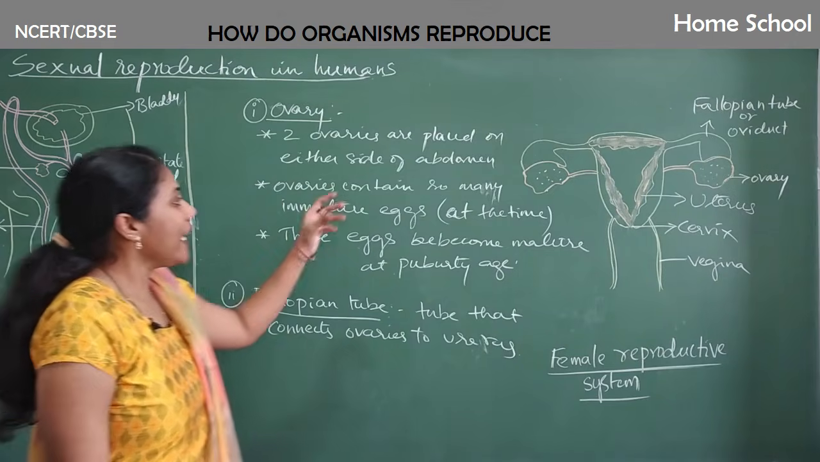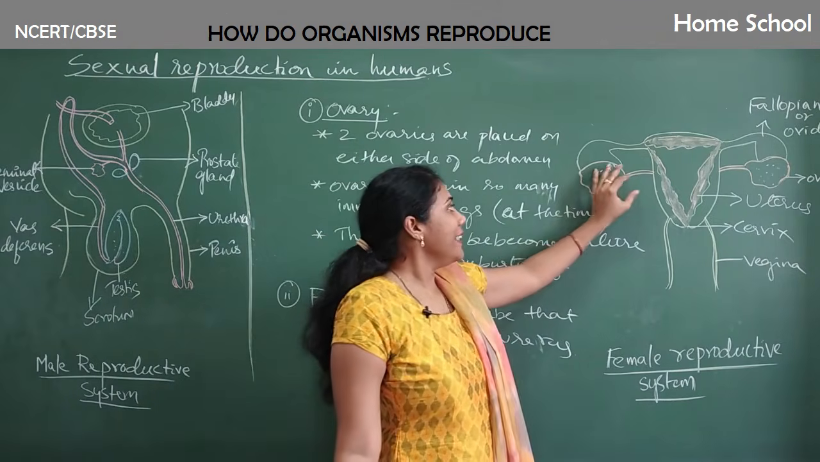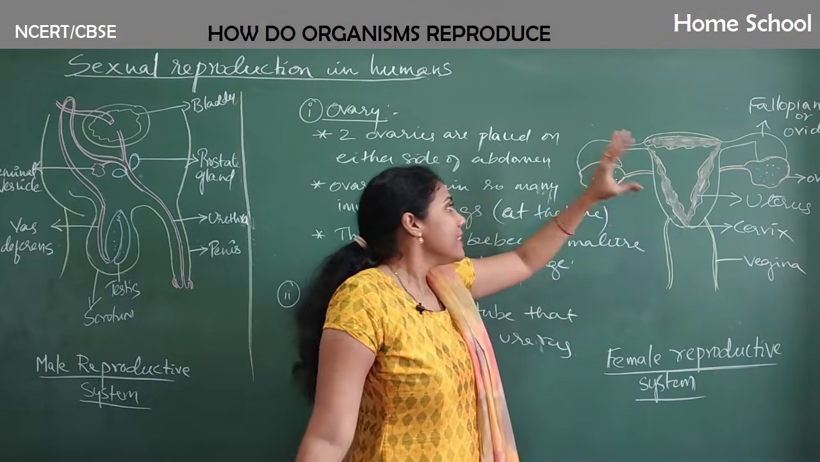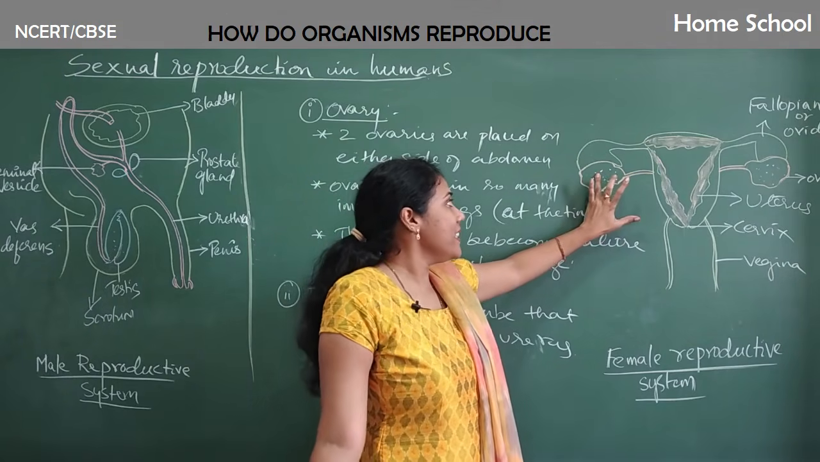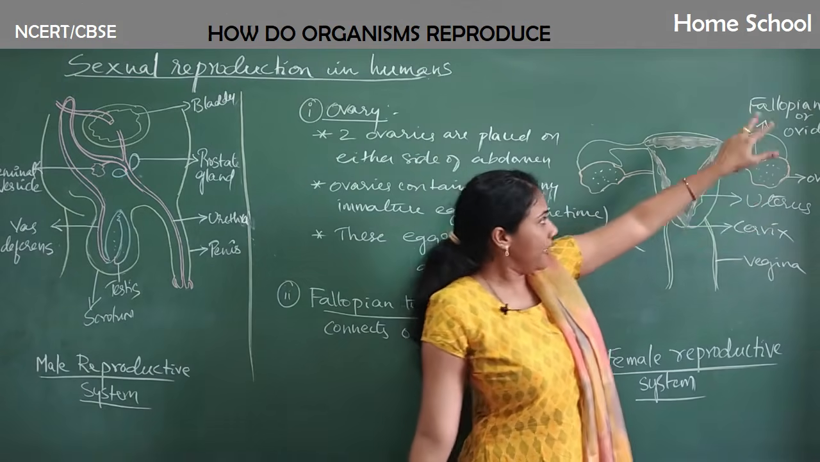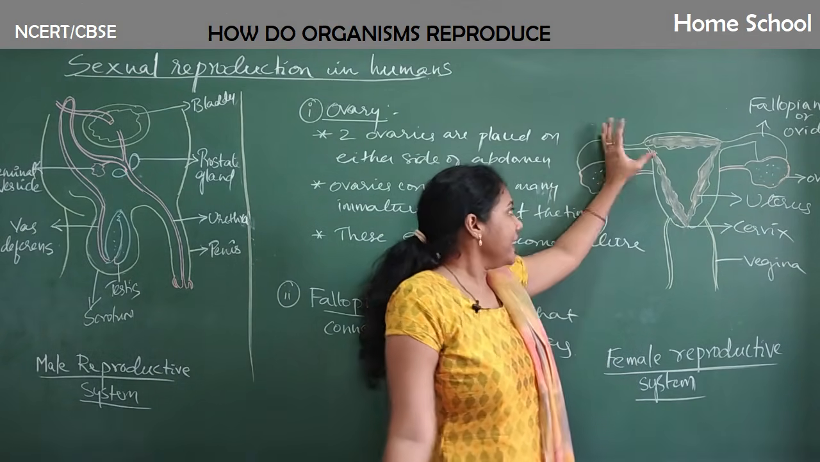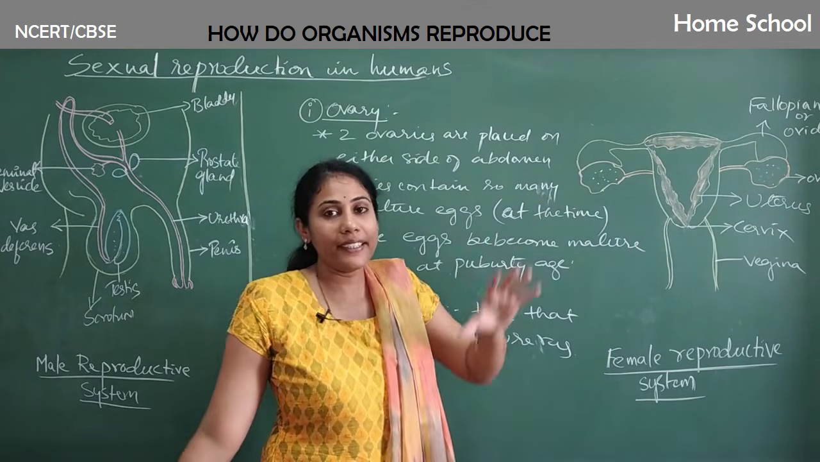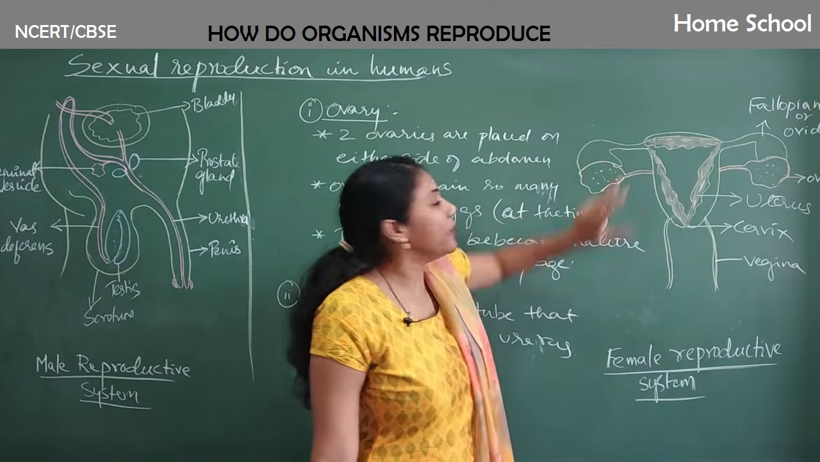Okay, so what actually happens is, in the puberty age, slowly one egg is released every month. Say for example, in this month, if an egg is released from this ovary, then the next month another egg will be released from this ovary. Like that, one egg from one ovary, the other month another egg from another ovary. Like that, every month one egg is released to the fallopian tube.